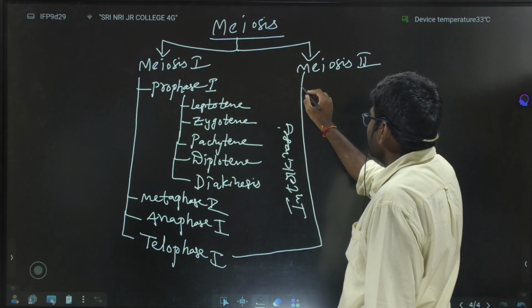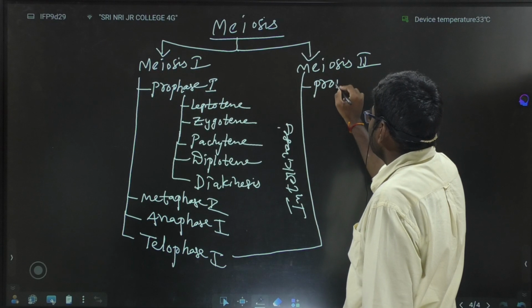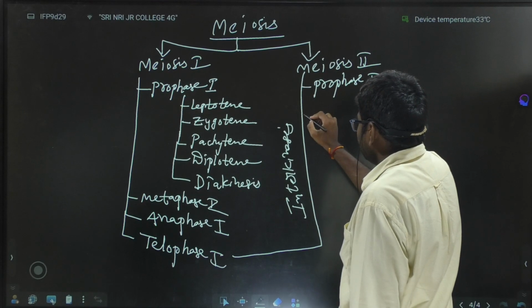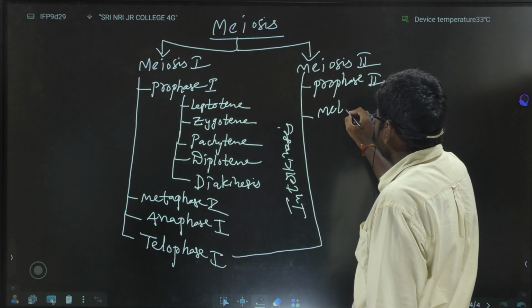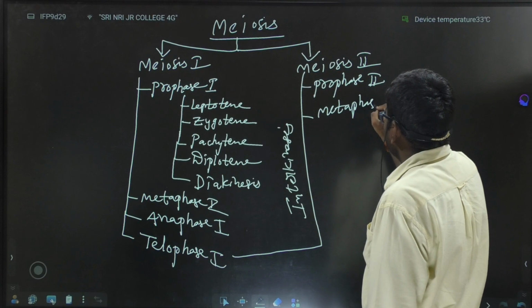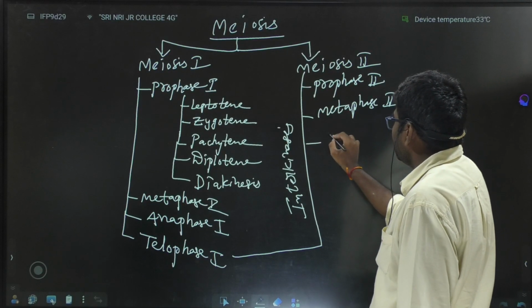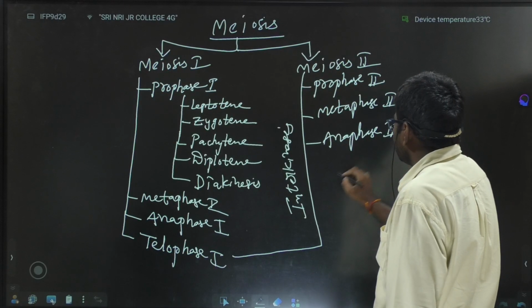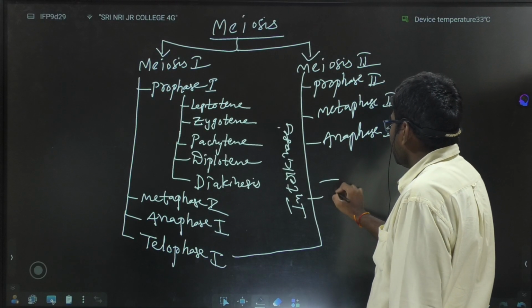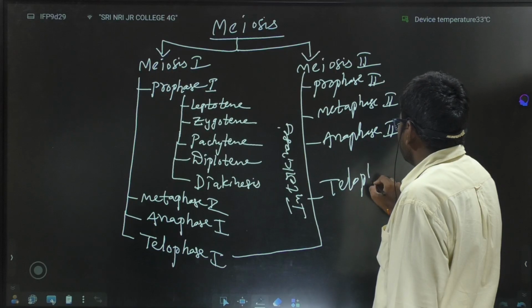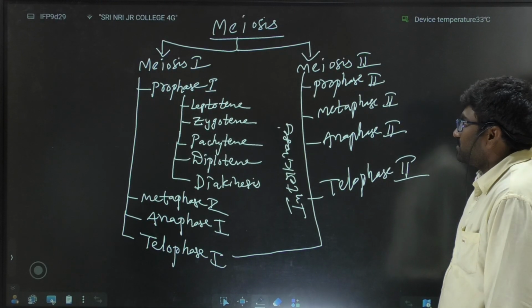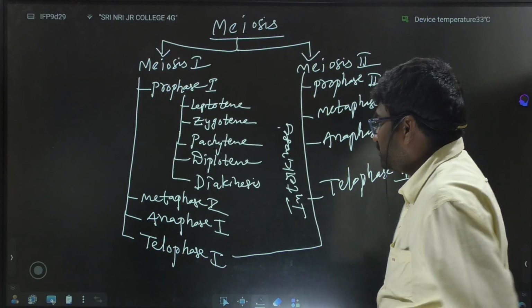Meiosis 2 involves prophase 2, metaphase 2, anaphase 2 and telophase 2. Here there is no need to write this in the examination.